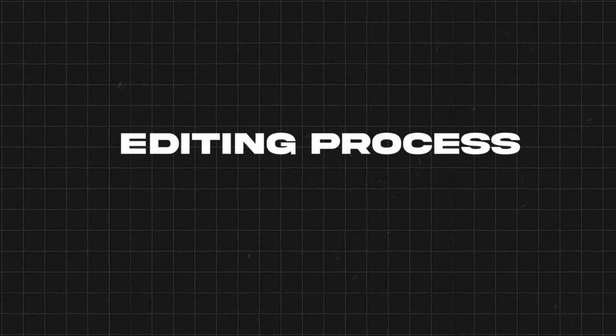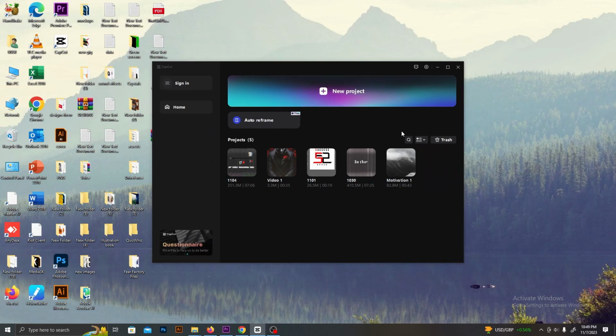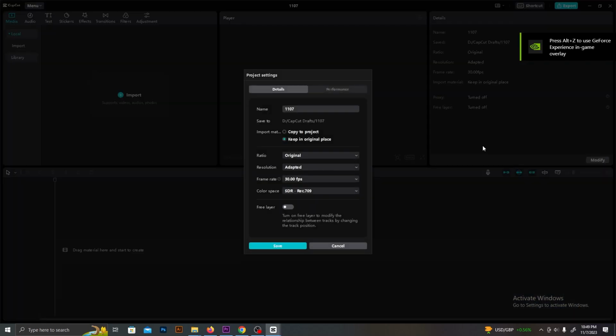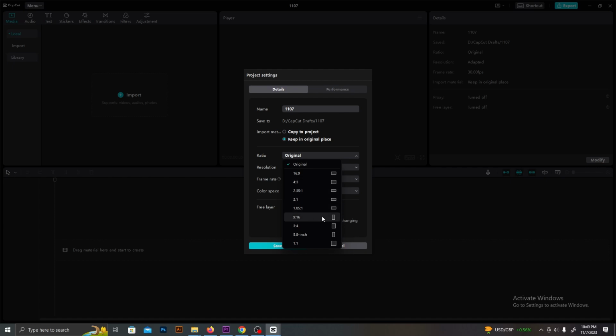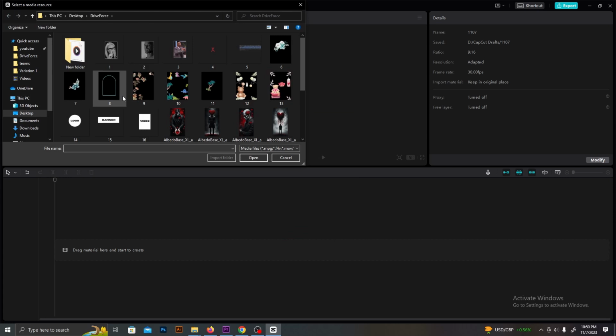I'm going to use CapCut to edit these videos. It's free video editing software. You can simply download it onto your mobile or computer. Start a new project. Click this Modify button. You can change the project name and settings here, and select the suitable size for short videos, which is a 9:16 ratio. After that, import all the